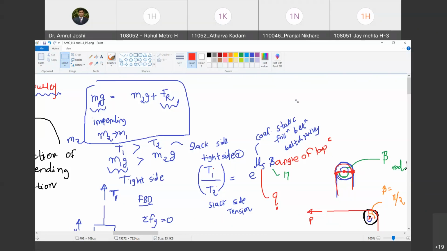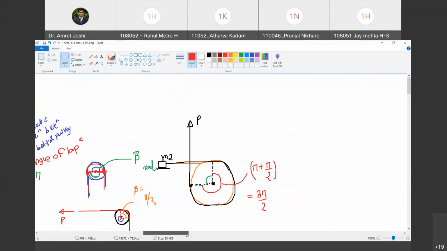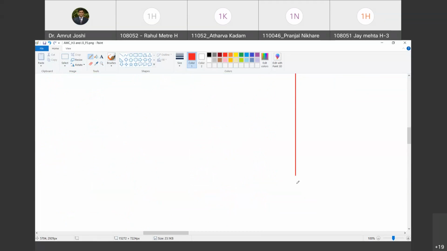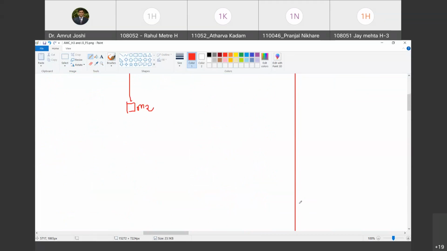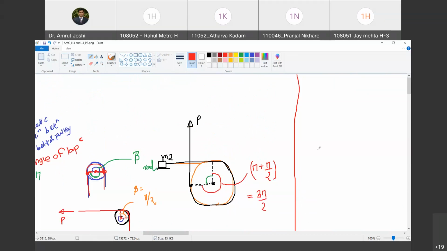T1 upon T2 is equal to e raised to mu s beta. Now let us talk about the experiment. So we are going to discuss the experimental procedure, and then we are going to close this experiment discussion today, and we are going to stop. So it is 11 now. I will take another maybe 15 minutes, and then we are going to close for today. Are you with me? Yes.